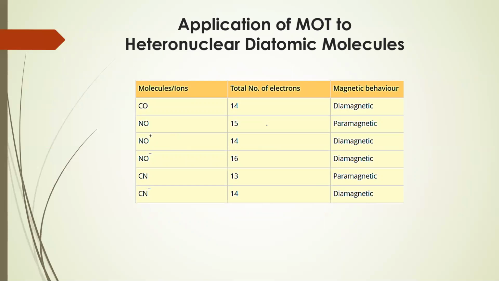Now this is the application for heteronuclear diatomic molecules. The application of MOT, that is heteronuclear diatomic molecule. So how we are going to represent this is in an MO diagram. That is atomic orbitals of carbon on the left hand side, atomic orbitals of oxygen on the right hand side, and in the middle the molecular orbitals of CO. So carbon monoxide is also diamagnetic, nitric oxide is paramagnetic. Now all these things you need to practice, and on the basis of filling of electrons you will come to know whether it will be diamagnetic or paramagnetic.